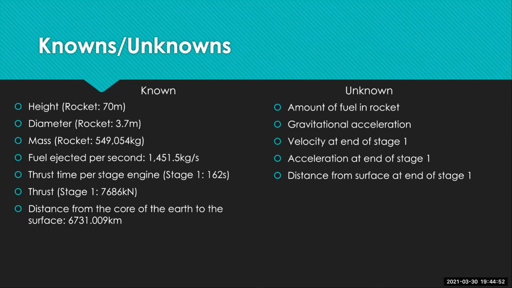Distance from the core of the Earth to the surface is 6,731.009 kilometers. And our unknowns are the fuel in the rocket, the gravitational acceleration, velocity at the end of stage one, acceleration at the end of stage one, and distance from the surface at the end of stage one.